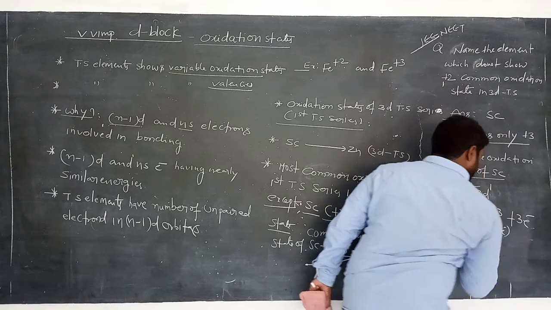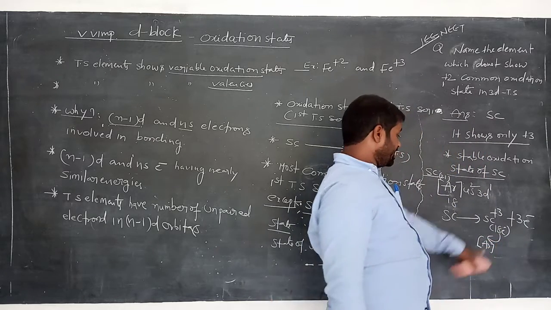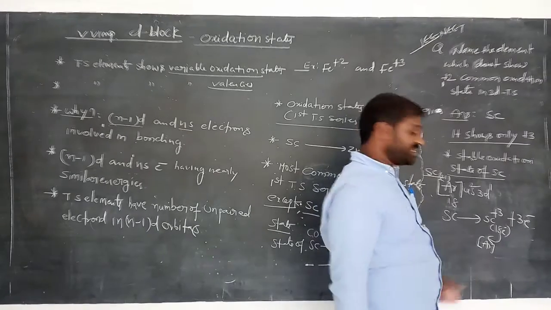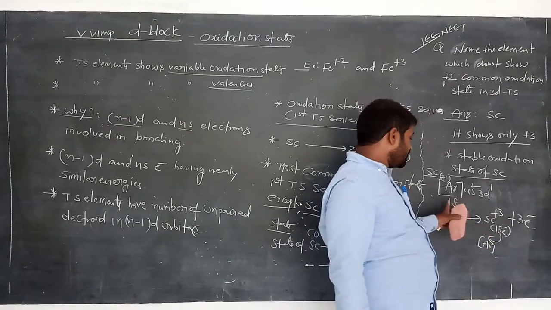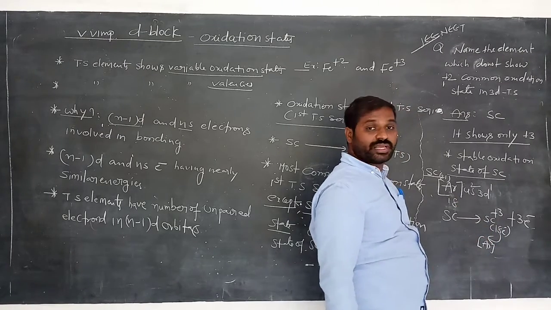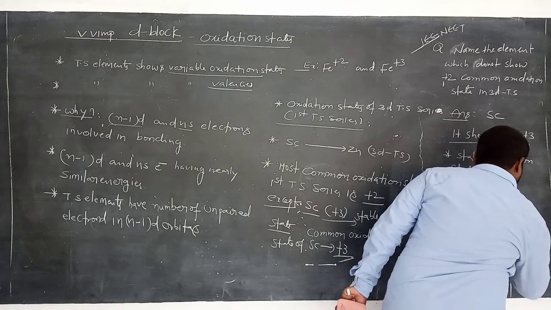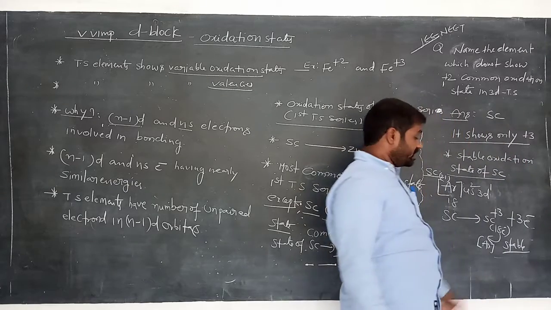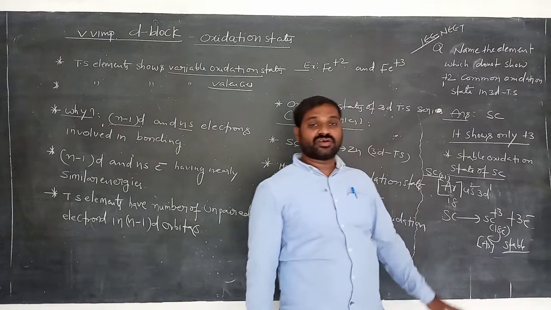18 electrons means the nearest noble gas configuration, argon. In argon, how many electrons are present? 18. So scandium +3 has 18 electrons and gets the nearest noble gas configuration. So it is stable. In this manner, scandium shows a maximum of +3 oxidation state. That is the common oxidation state.